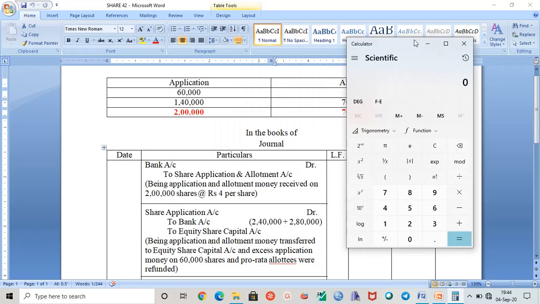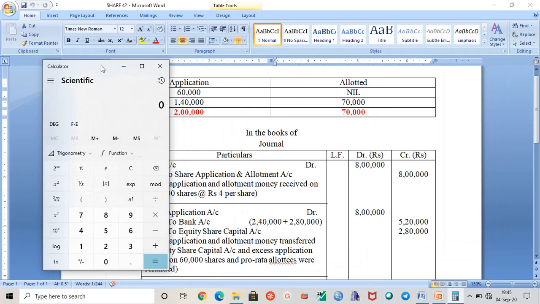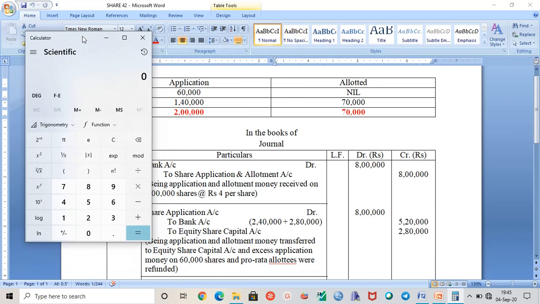Okay, so 60,000 shares are being rejected here. 60,000 into 4, because application and allotment money is at the rate of rupees 4. So 2,40,000. It means that the 60,000 shares which had applied were rejected and the money was refunded. Money was refunded, 2,40,000.